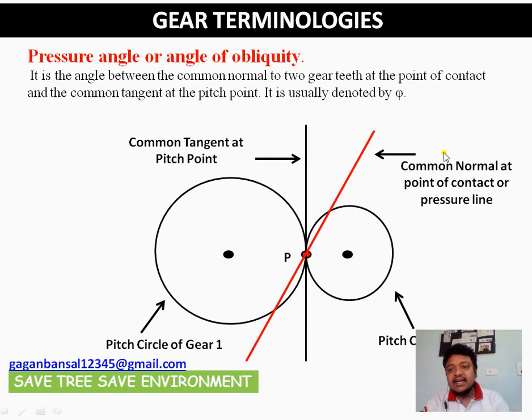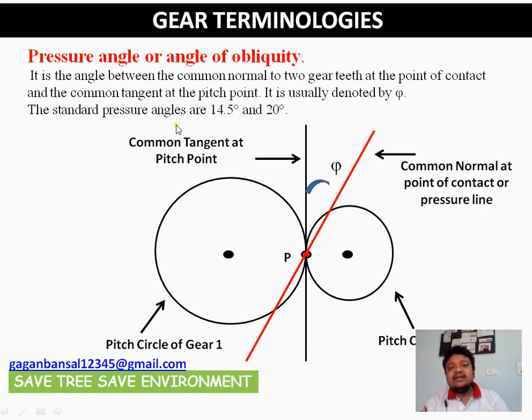So what is pressure line? It is the common normal at the point of contact of two mating gears. So this is the common normal, we have drawn a common tangent. The angle between the two, denoted by phi, is the pressure angle, or in some books it is mentioned as the angle of obliquity also.